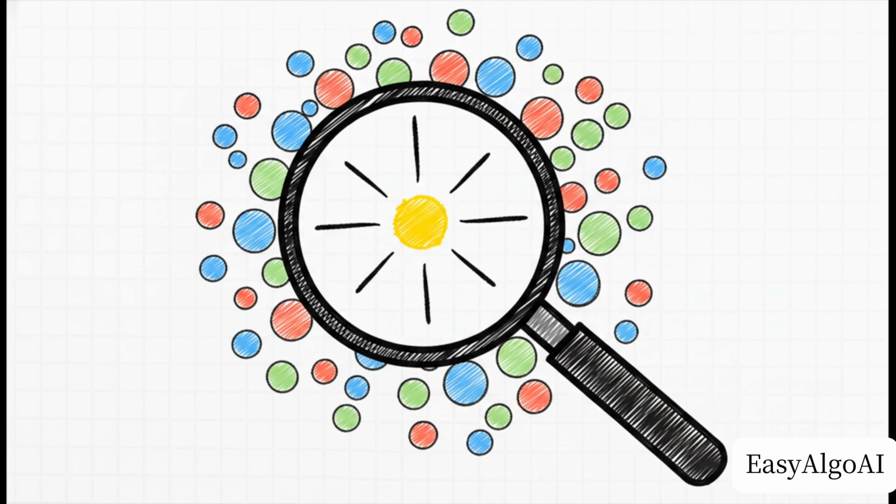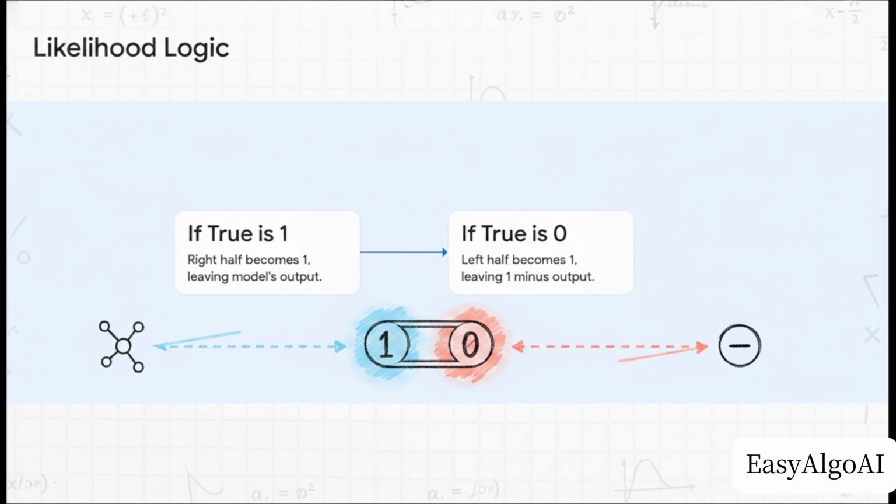Okay, the maximum likelihood objective equation. I know, it looks totally intimidating at first glance with all those superscripts and subscripts, but stick with me because if we de-jargonify this, there's a brilliant piece of logic hiding right in plain sight. It is literally just a mathematical toggle switch. Remember, our ground truth label y is strictly a 1 or a 0. So if the true label is 1, the exponent on the right side of the equation becomes 0. That turns the entire right term into a 1, leaving us strictly with the model's output. But if the true label is 0, the left side becomes 1, and we're left with exactly 1 minus the model's output. It forces the equation to evaluate the correct probability based on reality.